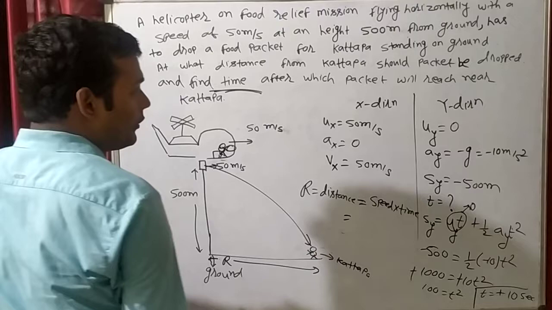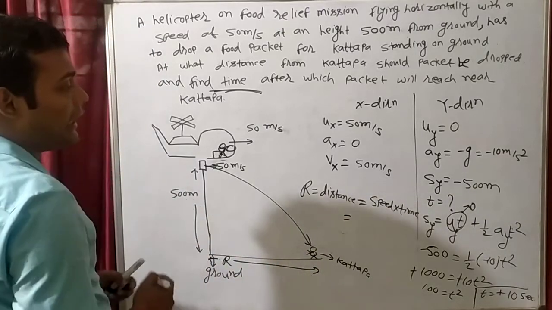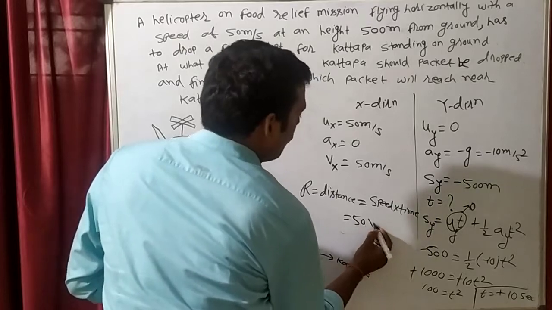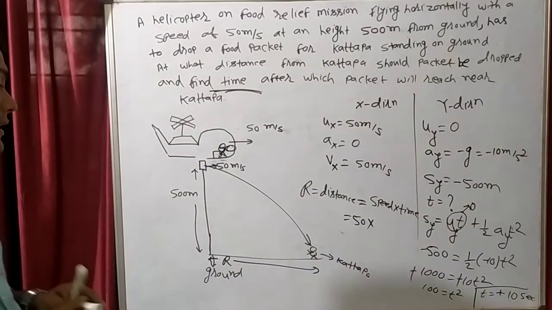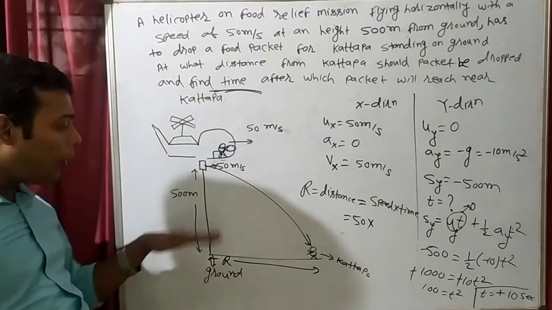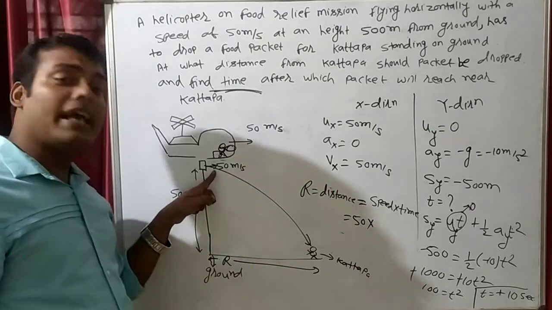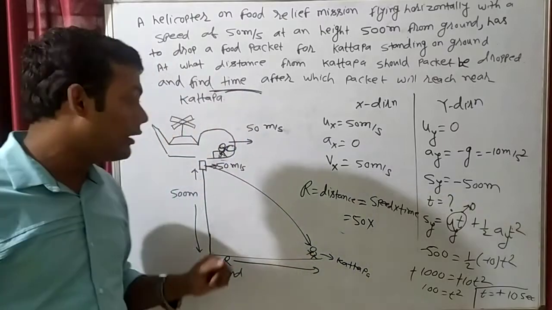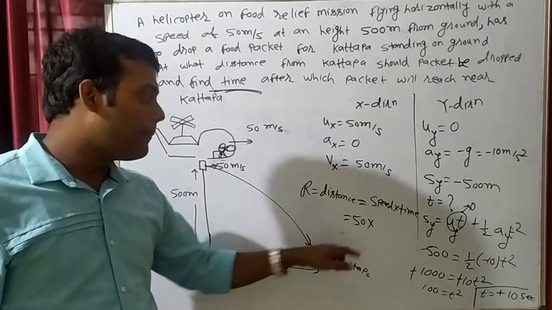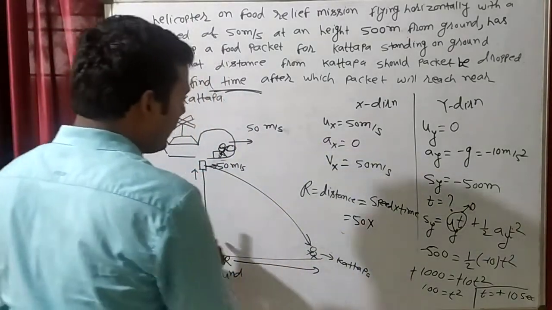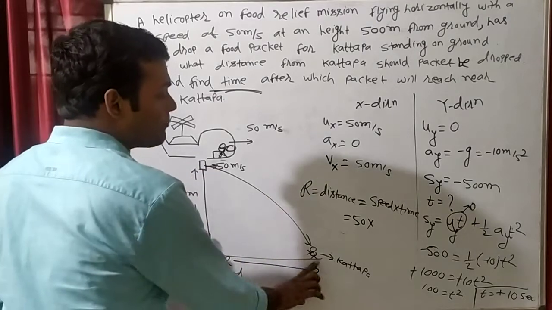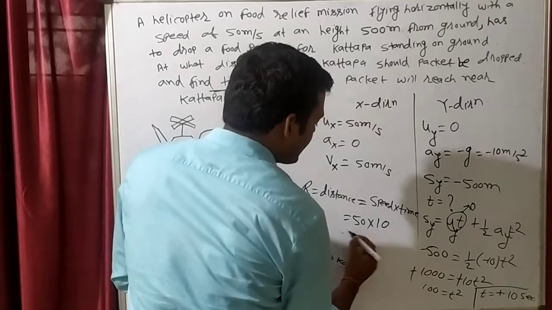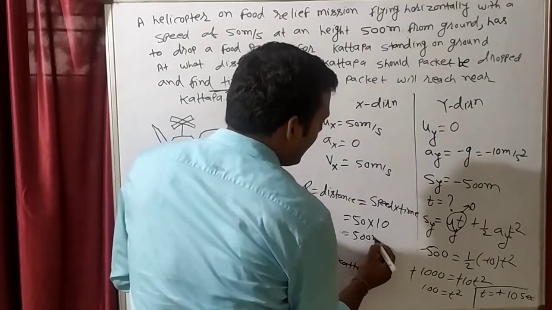What is the speed in x direction? Why will the object go in this direction? Because there is some speed in x direction. That's why it will go in the x direction. How much is the speed in x direction? 50 meters per second. How much time is it taking to go from this point to this point? It is taking 10 seconds. So 50 into 10. How much? 500 meters.